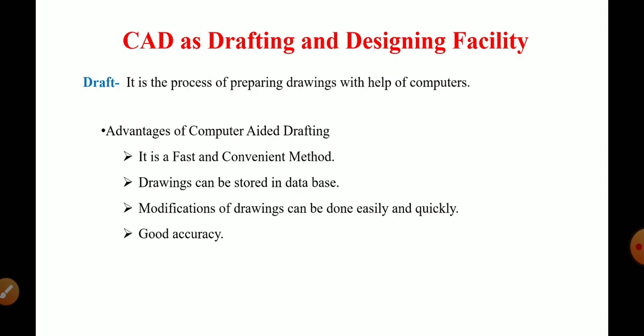Now we will see first of all CAD. CAD as a drafting and designing facility. First of all, what is meant by drafting? It is the process of preparing drawings with the help of computers. The drawings can be prepared by using computers and some software packages, like AutoCAD, Pro E, SolidWorks. So we can draw these drawings very easily.